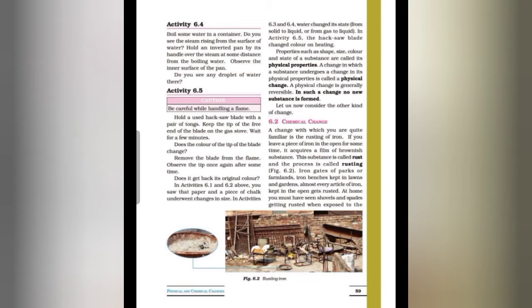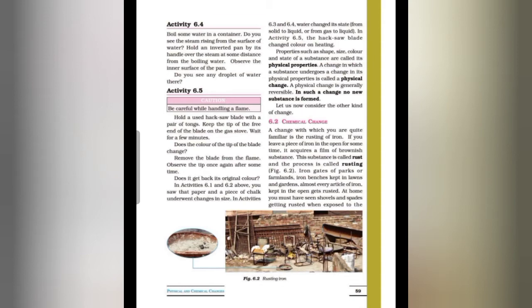Now the next change is chemical change. A change with which you are quite familiar is the rusting of iron. If you leave a piece of iron in the open for some time, it acquires a film of brownish substance. This substance is called rust, and the process is called rusting.